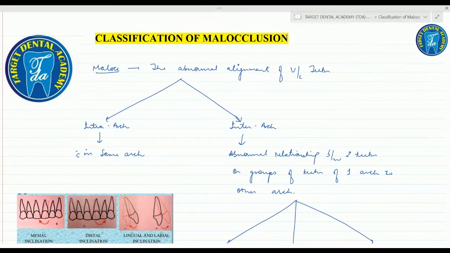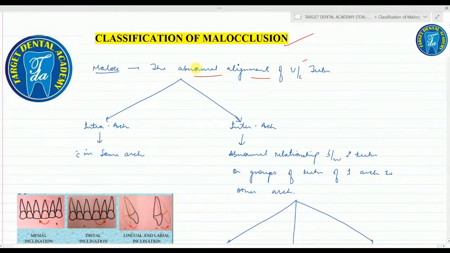Hi guys, good morning. So today we are going to discuss our next topic, that is the classification of malocclusion. So what is malocclusion? It is the abnormal alignment of the upper and the lower teeth. That is what we call malocclusion.